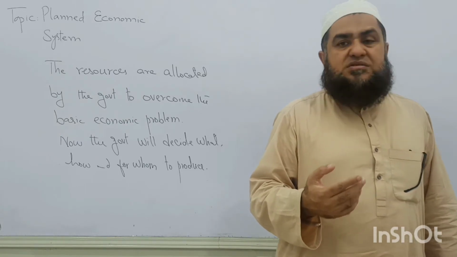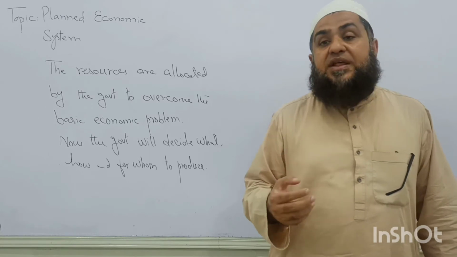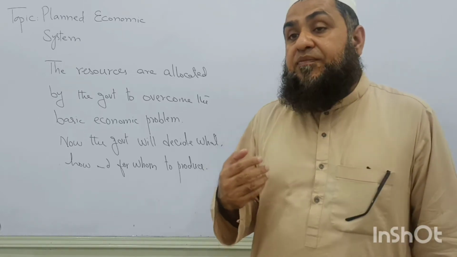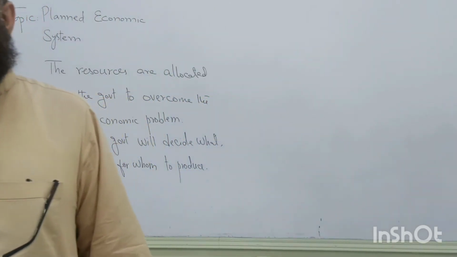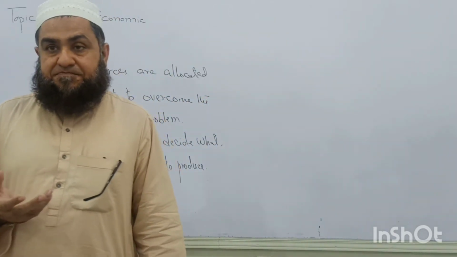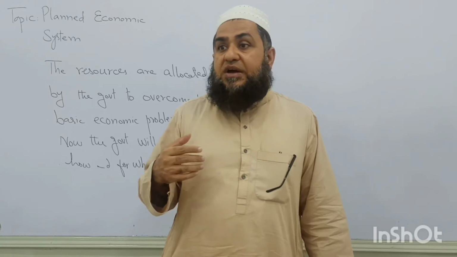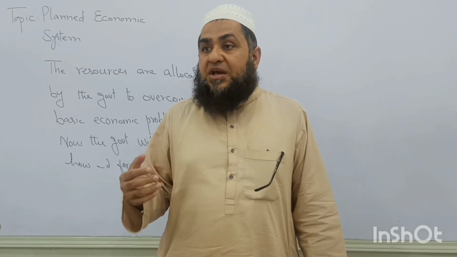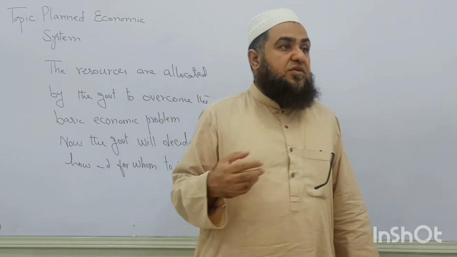The government is not going to have the aim of maximizing profit, rather it has the aim to maximize the social welfare or collective welfare of the whole society. In case of profit maximization, who is going to get the maximum share? The producers, the entrepreneurs, who are going to have the ability to make their businesses more successful in case of a private economy or free market economy.